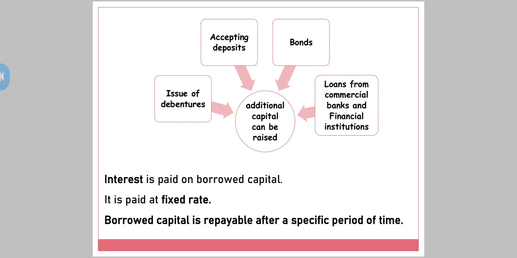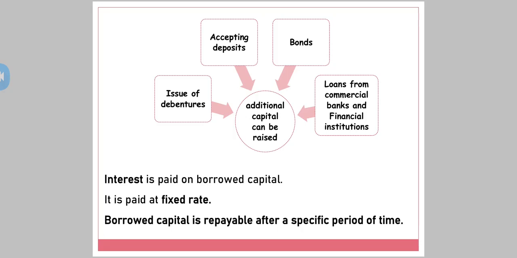When compared to shares, owned capital, what is the return shareholders get? Dividend. The term for return on investment for shares is dividend, we have already studied. So yes, the return on borrowed capital, let it be in any of the forms, loans, bonds, deposits, or debentures, is interest. So I can say interest is paid on borrowed capital.